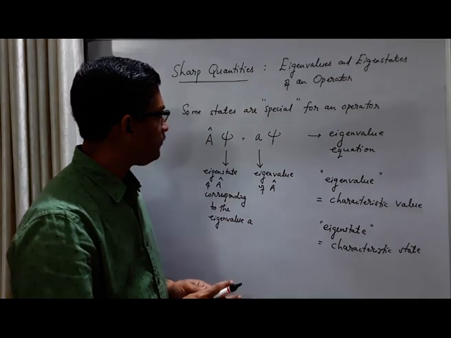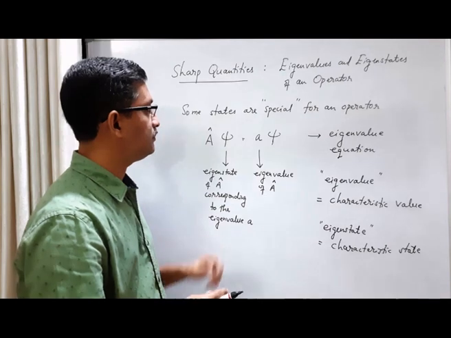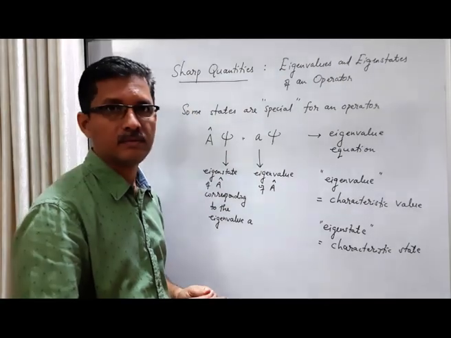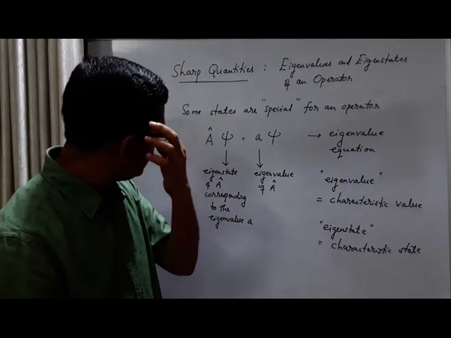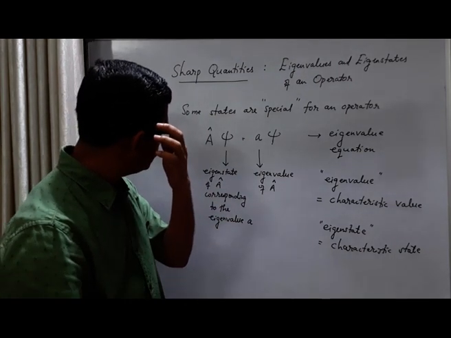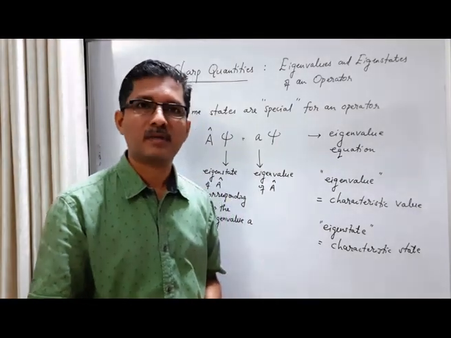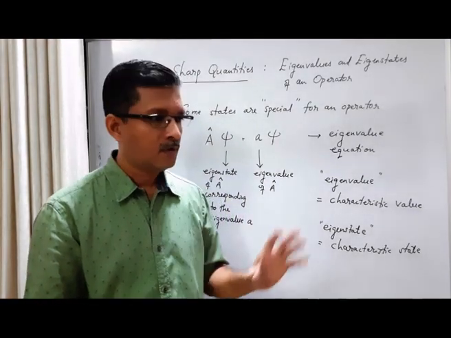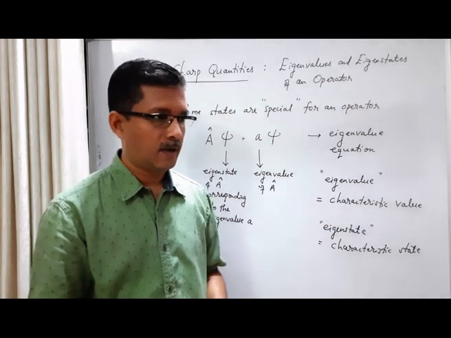Now, what is the connection of this with the sharp quantities? In physical, experimental measurement of a physical quantity, in some cases we get a sharp value, right?